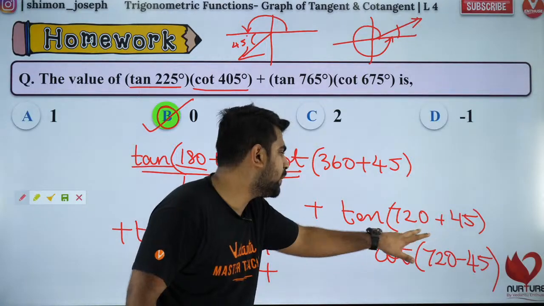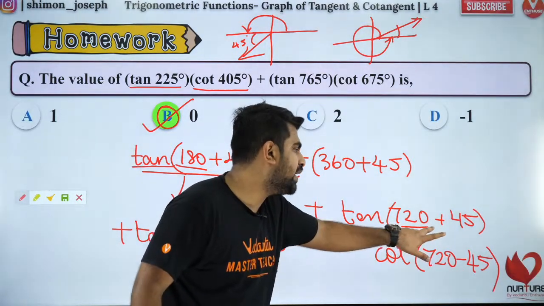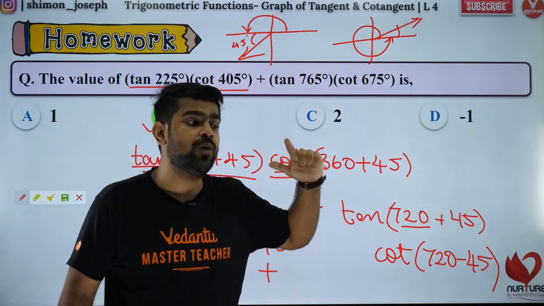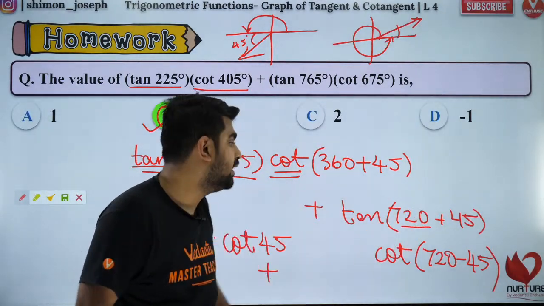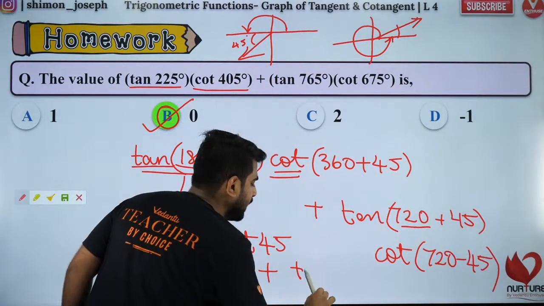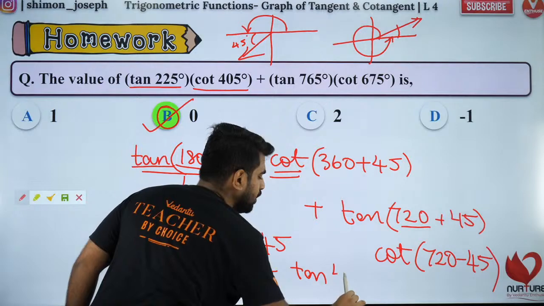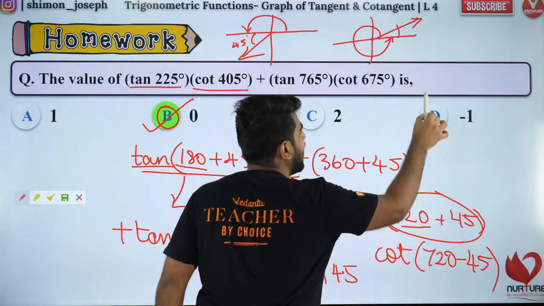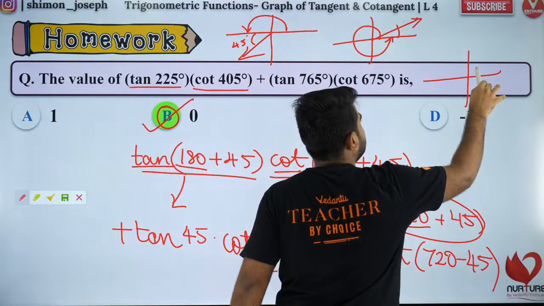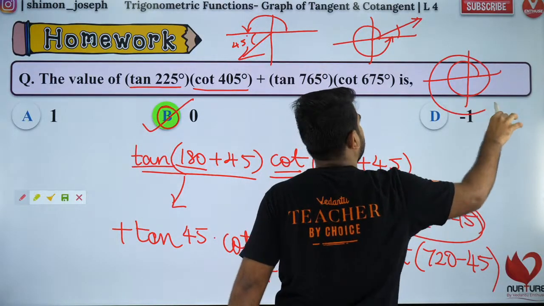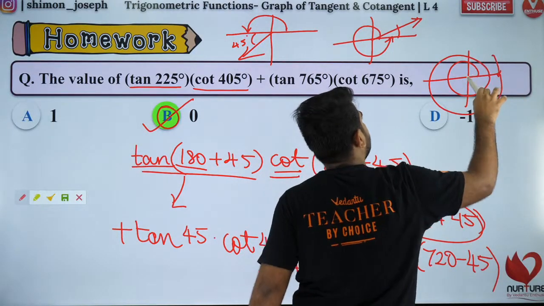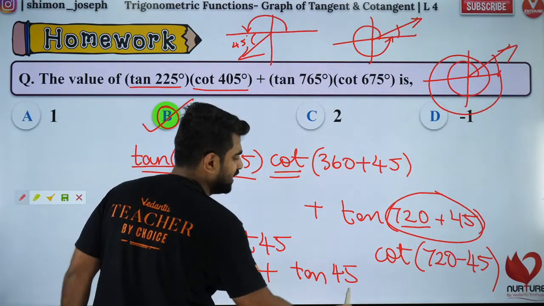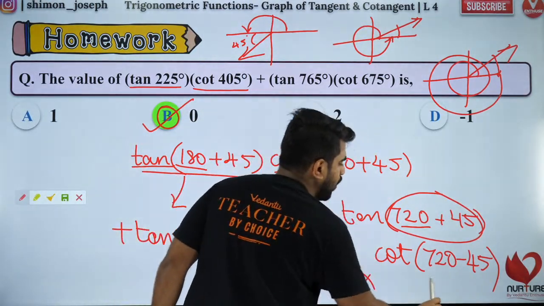Similarly, tan of 720. Tan of this 720 is 4 into 180. So it is an integral multiple of pi. Whenever it is integral multiple of pi, the same trigonometric ratio will remain and the angle will be 45, but I have to put plus or minus. Where does this lie? This lies in first quadrant again because 720 is 2 complete revolution. 720 plus 45 will be in first quadrant. So in first quadrant it is positive, so I leave it as such. Into, this will be what?